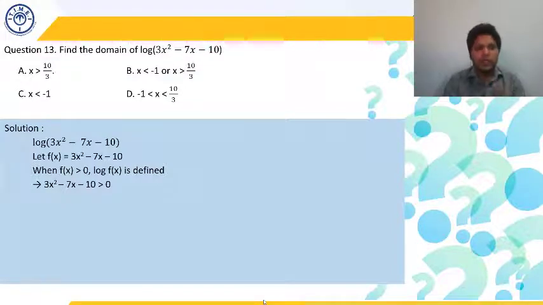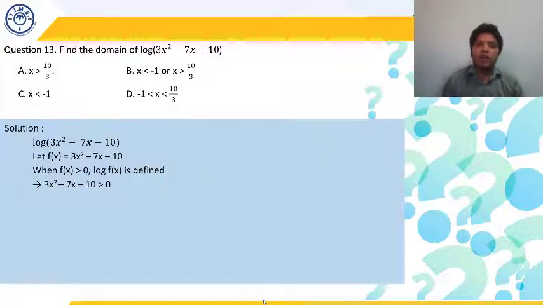So let's check. 10 by 3 is 3.33, so take any value above 10 by 3. You can take 4. If x is 4, then 3 into 4 square is 3 into 16, which is 48. Minus 7 fours are 28, minus 10, so 28 plus 10 is 38. 48 minus 38 becomes 10, which is greater than 0.